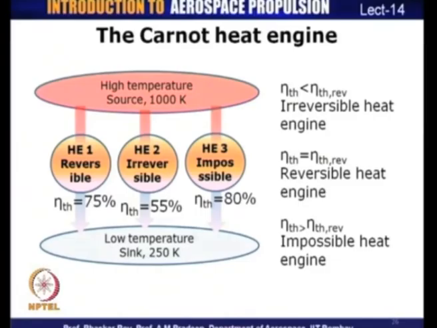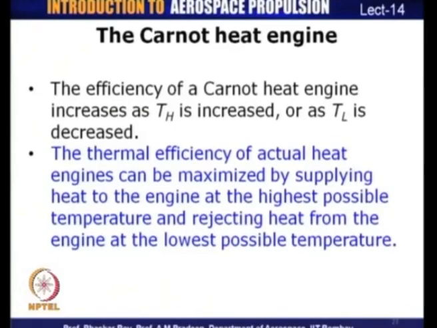So, that is a possible engine, and an impossible engine is one which has an efficiency higher than that of the Carnot efficiency, let us say 80%. So, that is an impossible engine. So, thermal efficiency less than the reversible thermal efficiency is an irreversible heat engine. If the thermal efficiency is equal to that of the reversible cycle, it is a reversible heat engine, and if thermal efficiency exceeds the reversible cycle efficiency, it is an impossible heat engine.